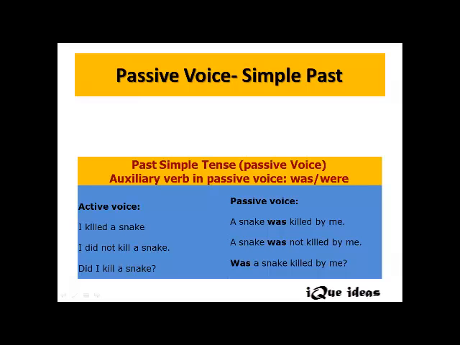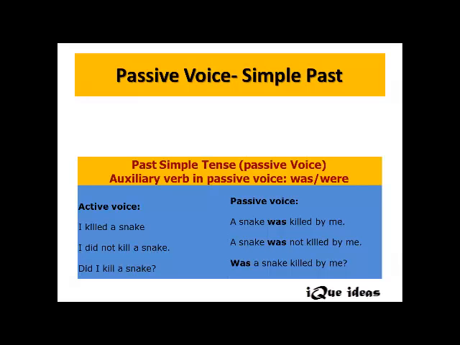Let's move on to how to change a sentence from AV to PV when the sentence is in simple past. The auxiliary verbs basically get changed. Instead of is, am, are, which we used in simple present, they get changed to was, were, because we are dealing with simple past here. But the 3V remains the same here also, because passive voice means 3V.